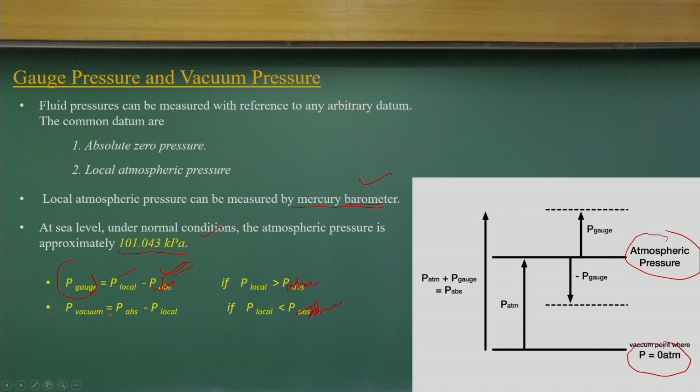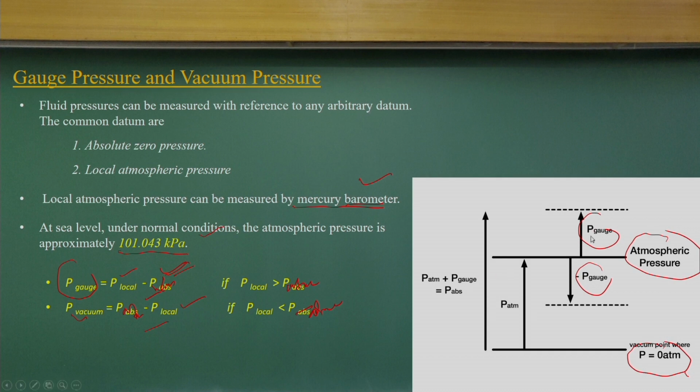When you have a vacuum, that means the pressure is below the atmospheric pressure. That is what we call vacuum pressure, which is below the atmospheric value and is measured with respect to it. So, we can have pressure measurements either from the vacuum or from the atmospheric pressure.